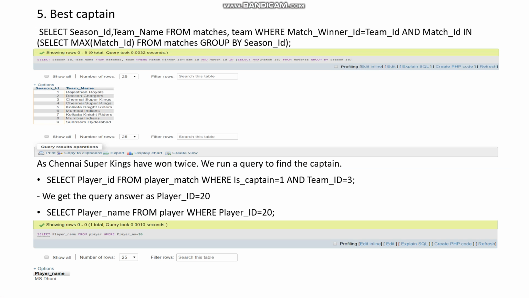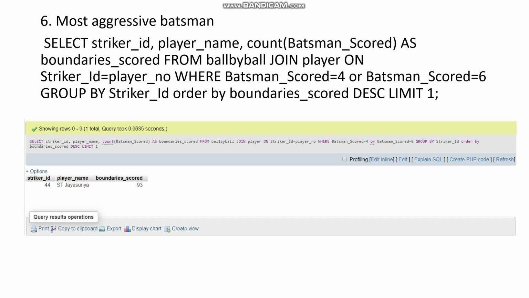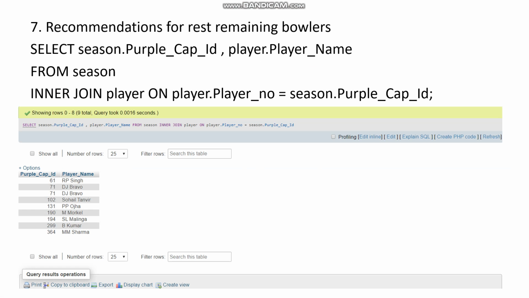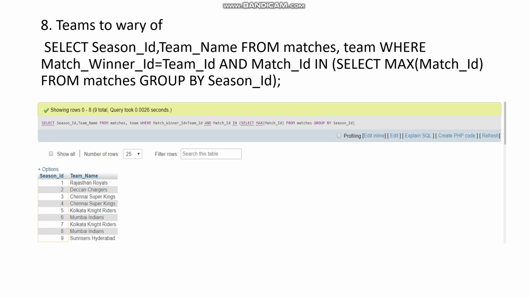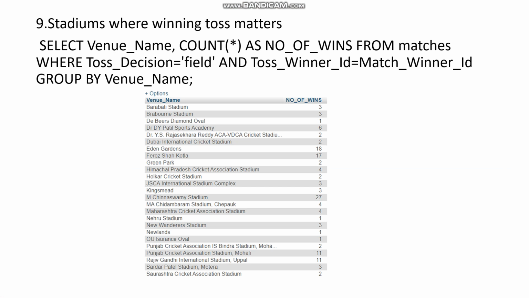Fifth variable is of best captain. Most aggressive batsman is determined by the number of boundaries hit. Seventh variable is of recommendations for remaining bowlers. Eighth variable is of teams to be wary of in sequence. In this variable we have considered the stadiums where fielding first has influence on the match result.